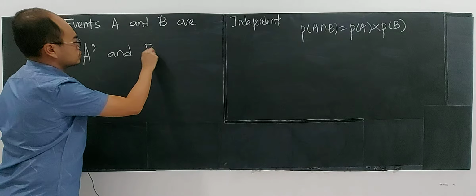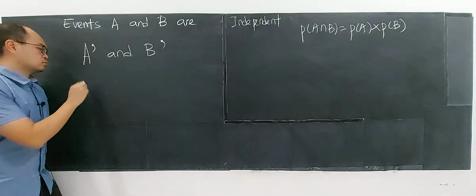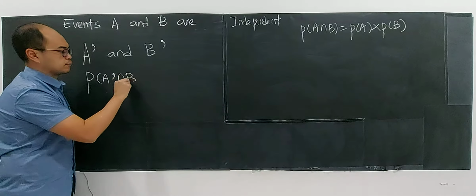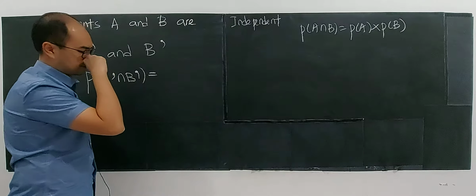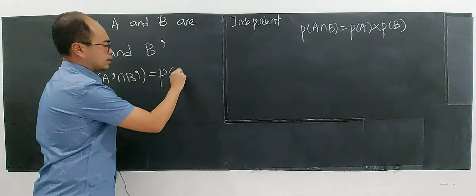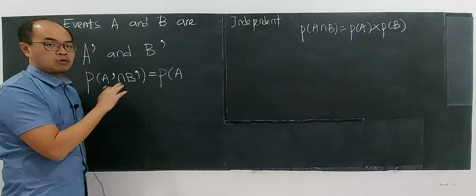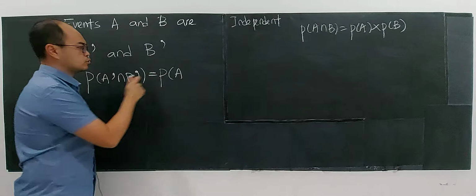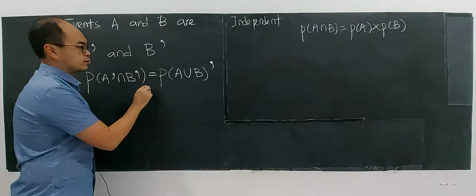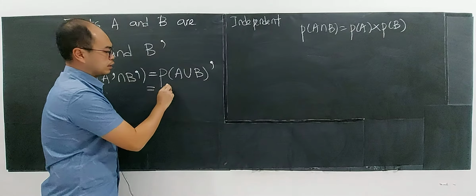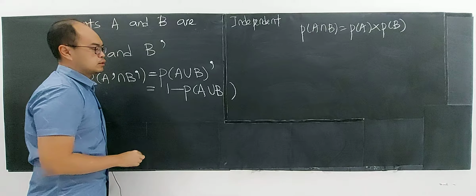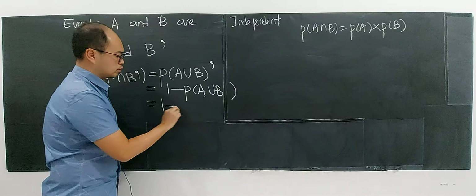Now this is the last question the student asked me. I don't know, so study first. A prime intersecting with B prime, will it be independent? I don't know, so let's see. For the probability of A prime intersecting B prime, I can use the De Morgan rule, right? Again, you see I apply the rule. De Morgan's rule will become the complement of A union B. Wow, very far, right? I don't know how to do it, but you can apply the formula for complement: 1 minus P(A union B). Don't know what to do? Never mind, keep on doing.